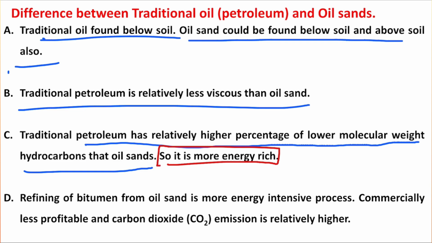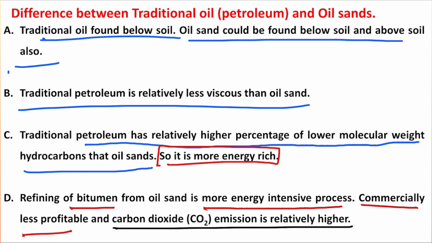And subsequently, refining this bitumen and production of oil from this bitumen is a more energy intensive process and commercially less profitable compared to traditional petroleum reserve. And since it demands a huge amount of energy, the carbon dioxide or CO2 emission is significantly higher, and that makes this fuel dirty oil. Like we say coal is a dirty fuel, and coal fired power plants are not liked worldwide. Similarly, this is actually dirty oil because of huge CO2 emission.